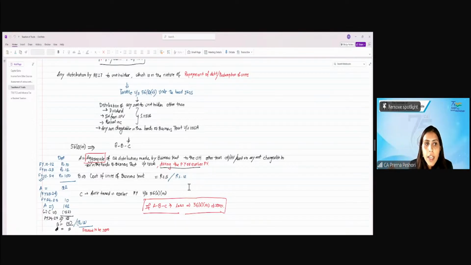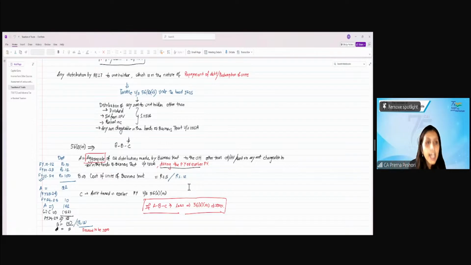So my A will be the total of all the distributions other than those in the nature of dividend, interest, rental income, or any amount already taxed in the hands of the business trust. From this, deduct the cost of the units of the business trust, let's say it is 10, and any amount which has already been taxed in the earlier year. If the amount already taxed in the earlier year is, let's say, 122, this will get reduced. So for this year, only 10 will get taxable.